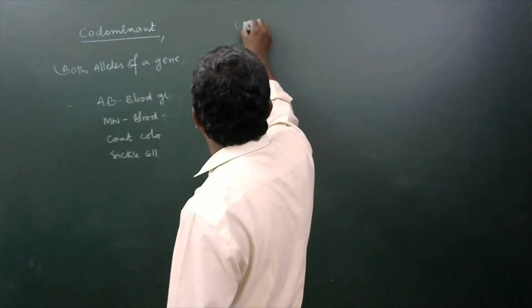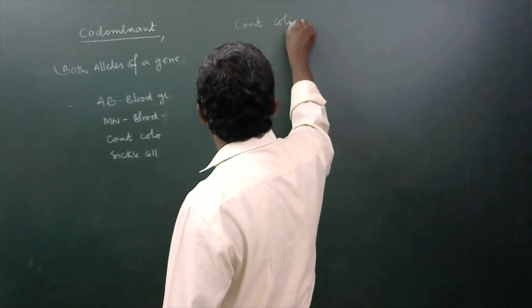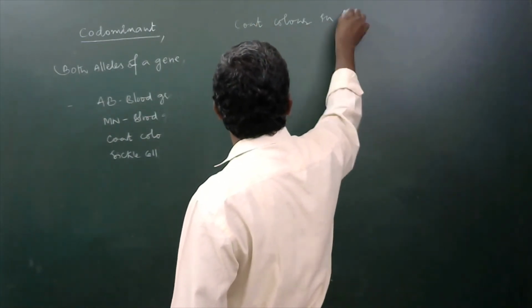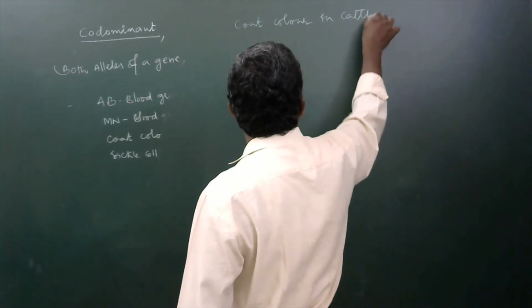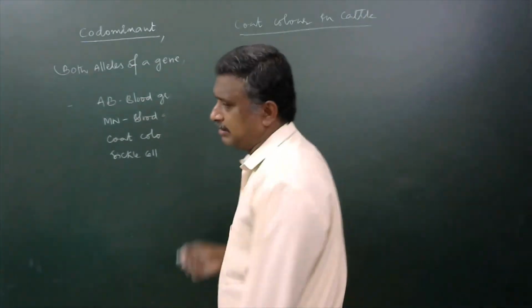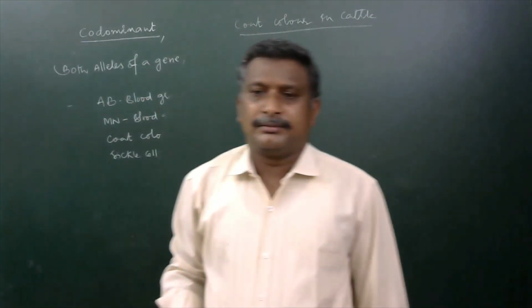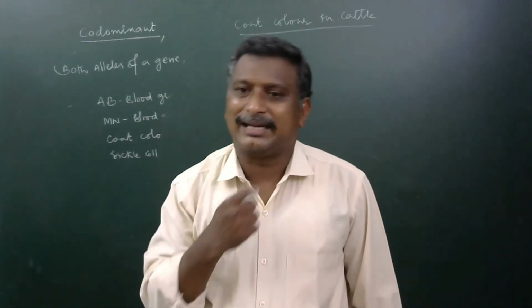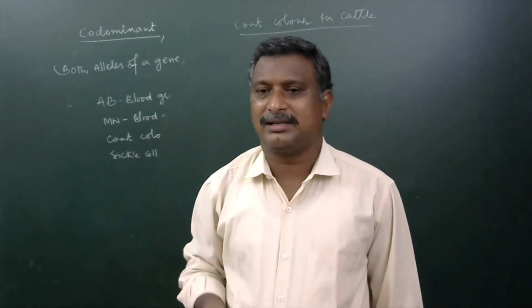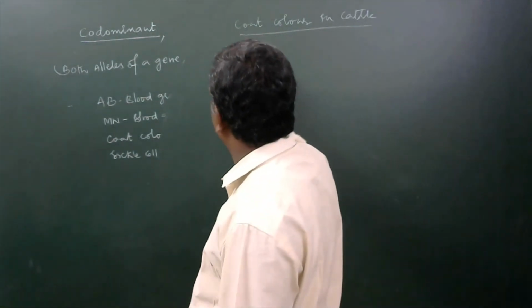Coat color in cattle. Coat color in cattle is also one of the good examples for that.